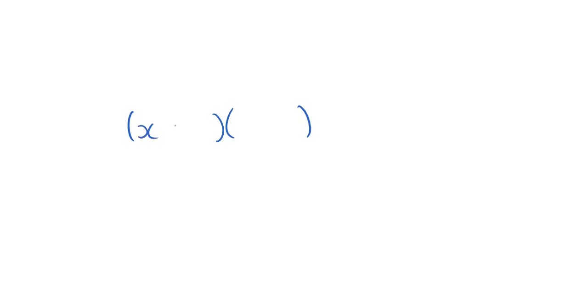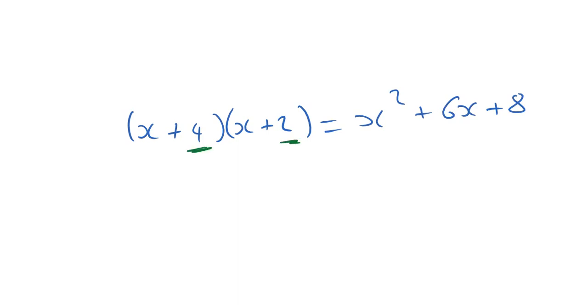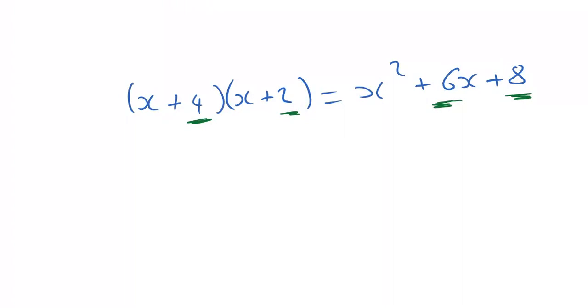And if you remember, if we expand something that looks like this, then it is going to be x squared plus 6x plus 8. And you should remember that I multiply these two numbers to get the term on the end, and I add those two to get the coefficient of x. So that's how we factorized simple, straightforward examples. Now, what about a different one?